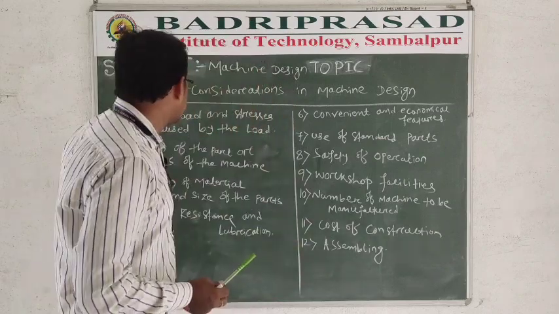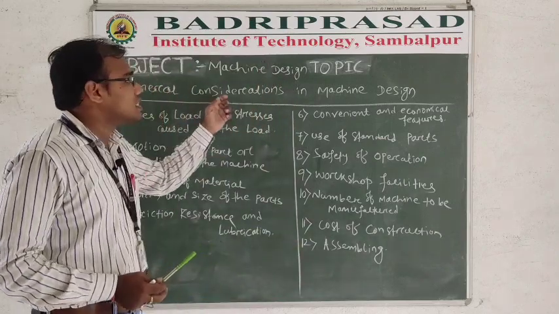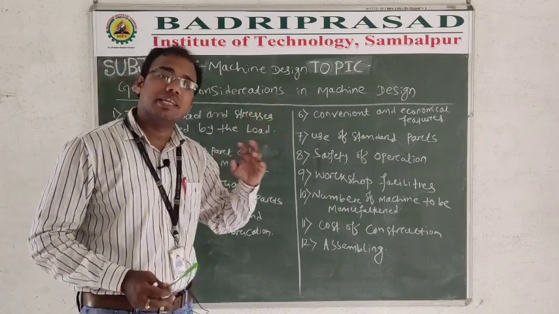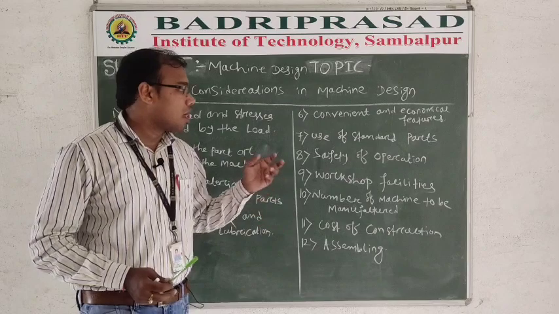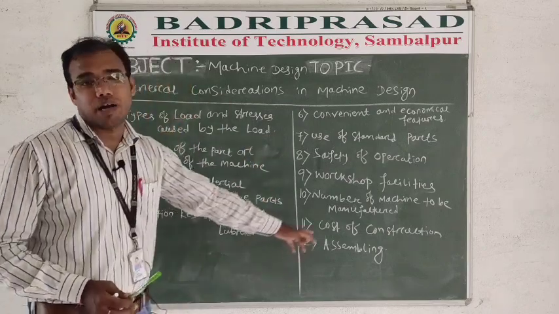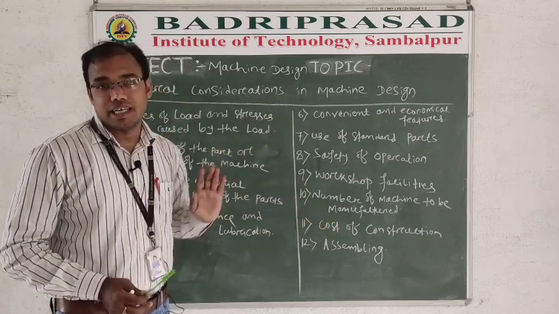These 12 parts are about general considerations in machine design. To design any machine, any element, any product, you have to consider these 12 parts. After that you can design, right?